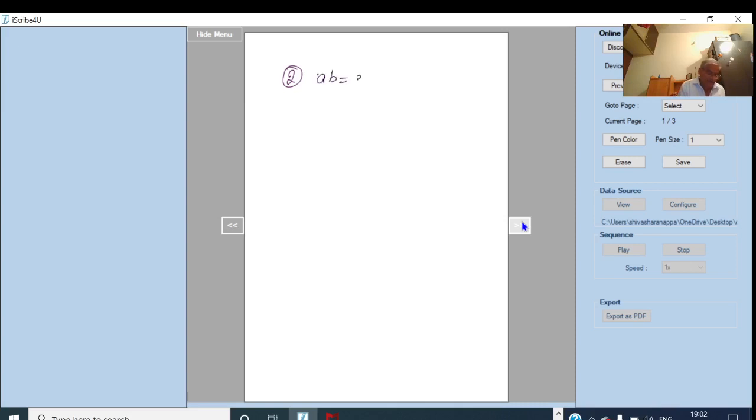AB equal to AC implies that B equal to C. This is known as the left cancellation law. Usually we write it like the LCL, right? So to prove this,